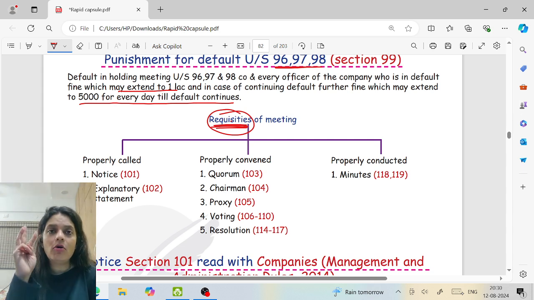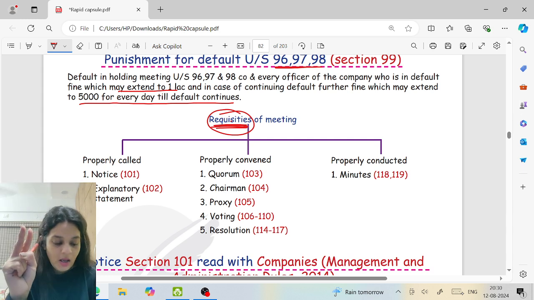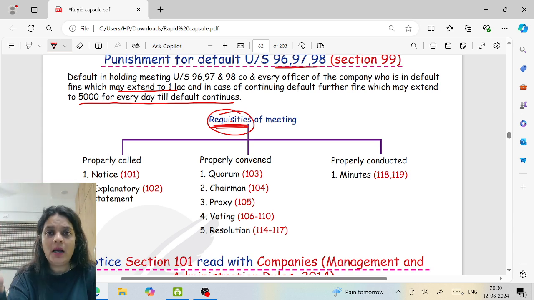We can actually call it under 3 heads. Properly called, properly convened, properly conducted. What is properly called? Notice is given. Explanatory statement is attached. Right? Sections 101, 102. What is properly convened? Quorum is present, chairman is appointed, proxy. That is not mandatory, proxy should be present, but the rules of proxy are there. Voting, resolutions are passed. So quorum is section 103, chairman is 104, proxy is 105, voting is from 106 to 110, resolution is 114 and 115. Then properly conducted, minutes, books are prepared. Section 118 and 119.